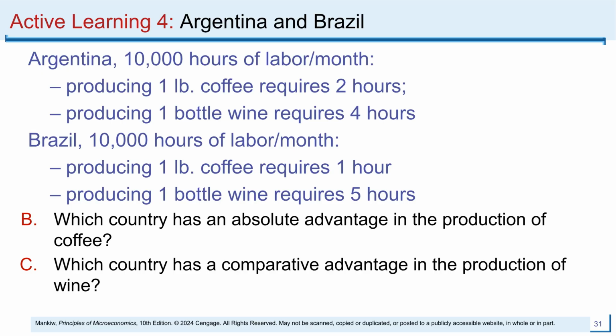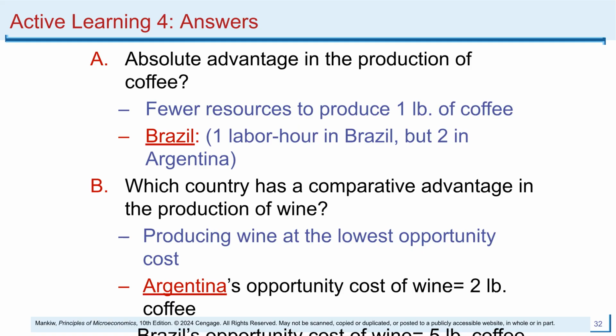Each country has 10,000 labor hours per month. We are given specific labor requirements for producing coffee and wine in each country. Based on these numbers, which country holds an absolute advantage in coffee, and who has a comparative advantage in wine? Brazil holds the absolute advantage in coffee production, as it requires fewer labor hours per pound. Argentina holds the comparative advantage in wine, because its opportunity cost, giving up 2 pounds of coffee for a bottle of wine, is lower than Brazil's cost of 5 pounds of coffee per bottle.